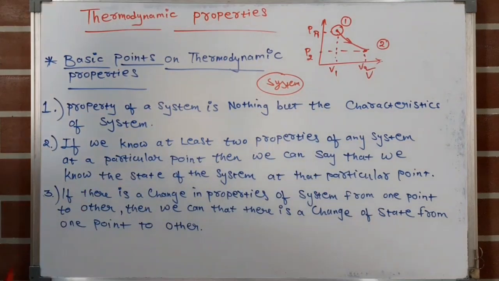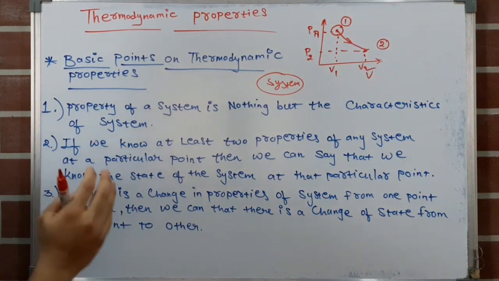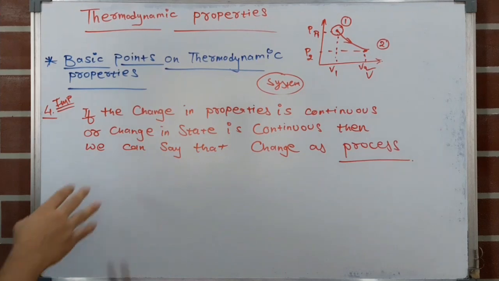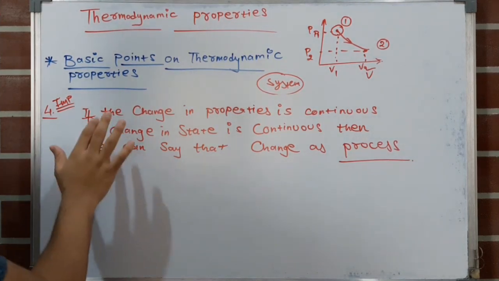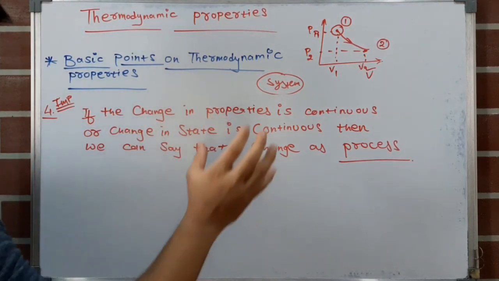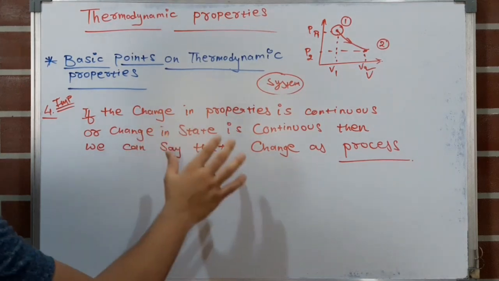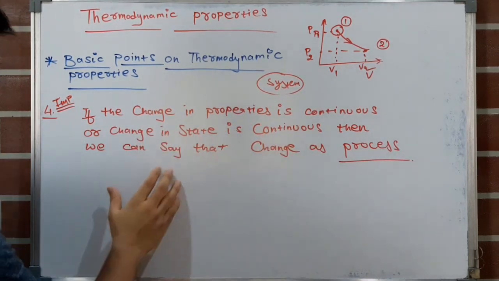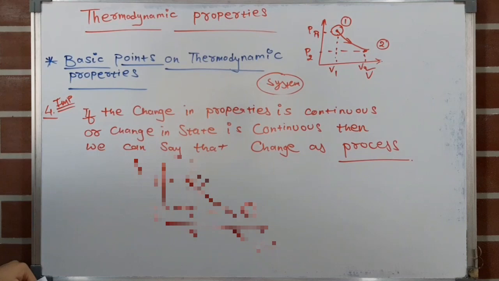Okay, now the fourth point which I will write is a very important point, so note that point. If the change in properties or change in state is continuous, then we can say that change is a process.